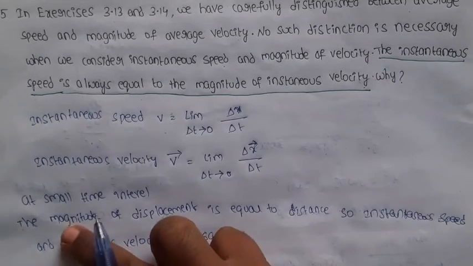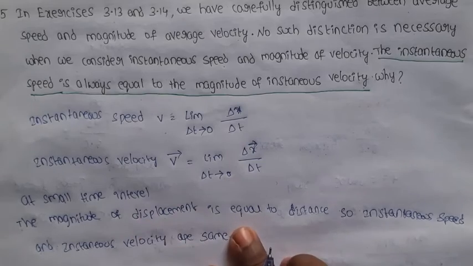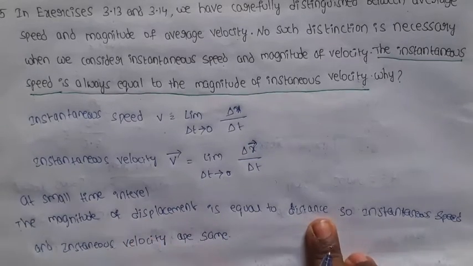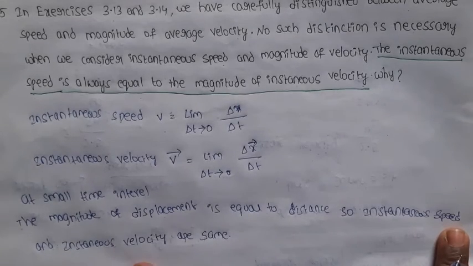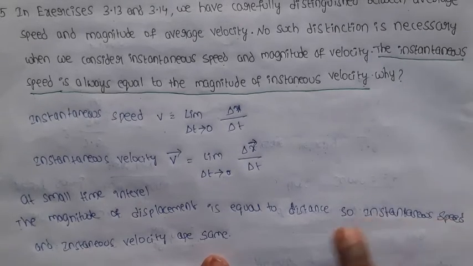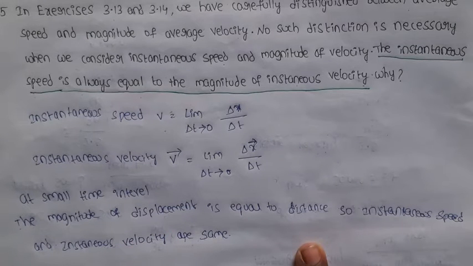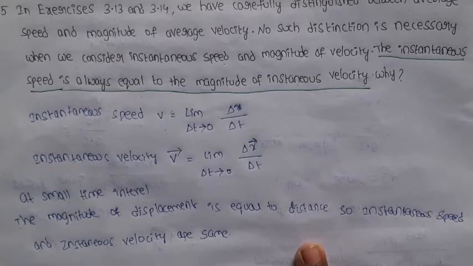The magnitude of the displacement and the magnitude of the distance both are equal. In that situation, instantaneous speed and instantaneous velocity are the same. What is the condition here? If the magnitude of the displacement and the magnitude of the distance both are equal, then instantaneous speed and instantaneous velocity are equal.